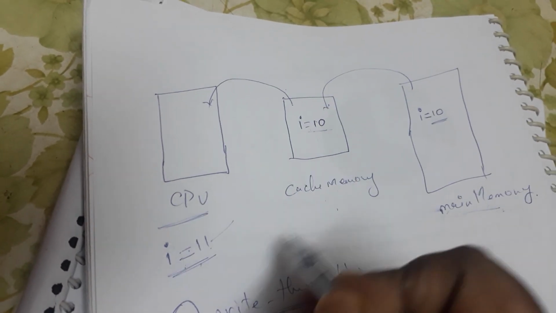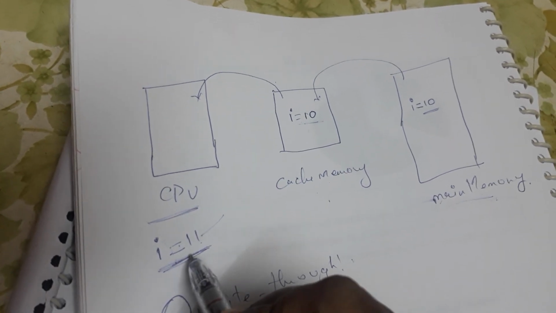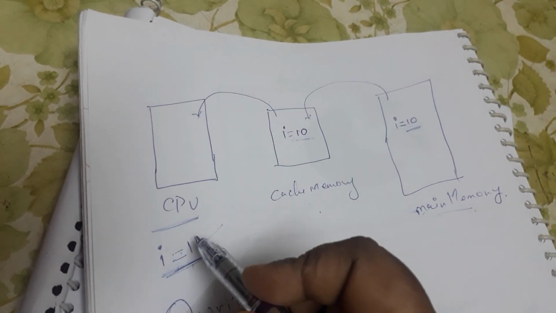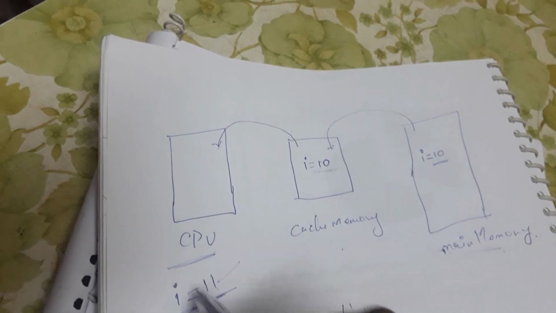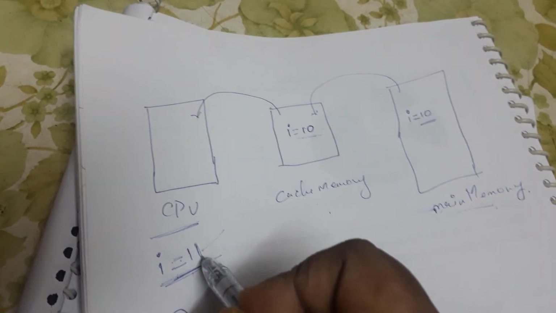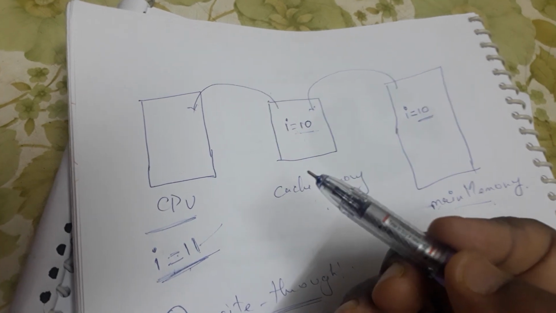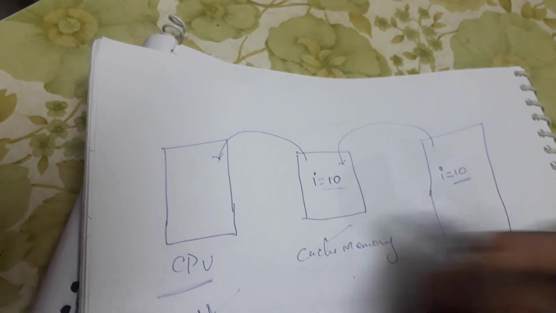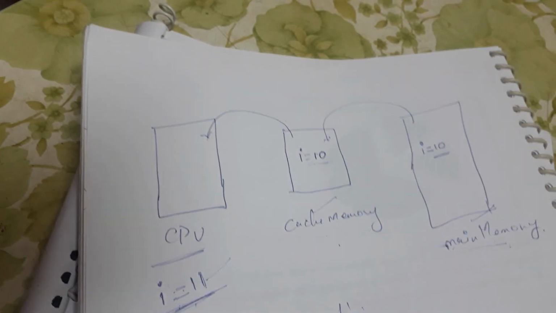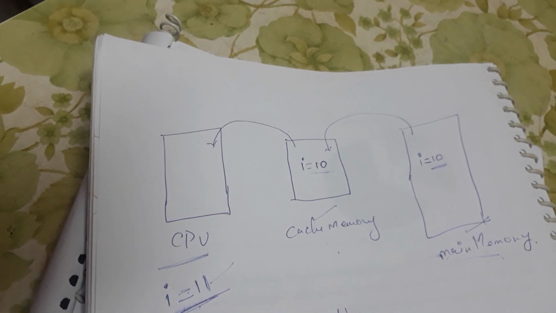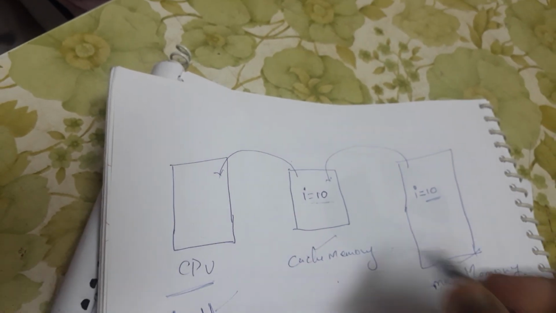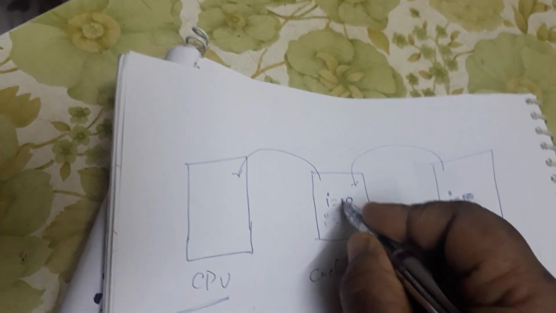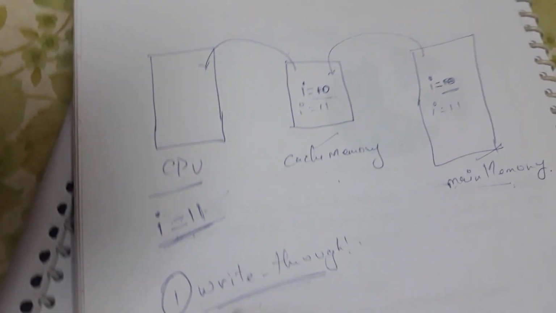We are not even sure whether this value 11 is the last update, but whenever the CPU initiates a write operation, in the write through procedure it is modified in both the cache memory and the main memory. That is the write through concept. Both memories are updated, that is I equal to 11 in both, and we are just overwriting this value.